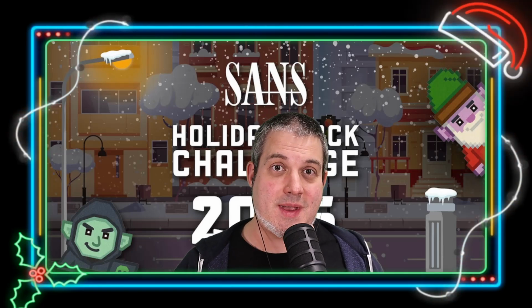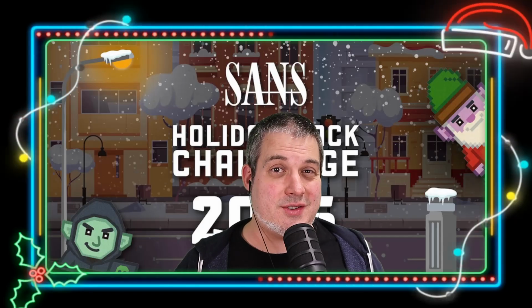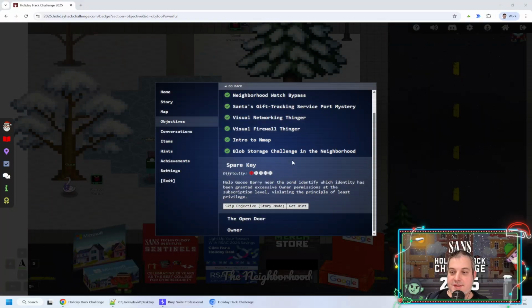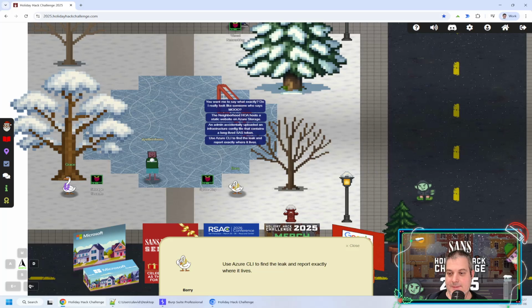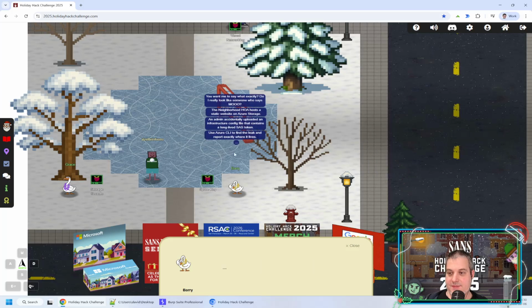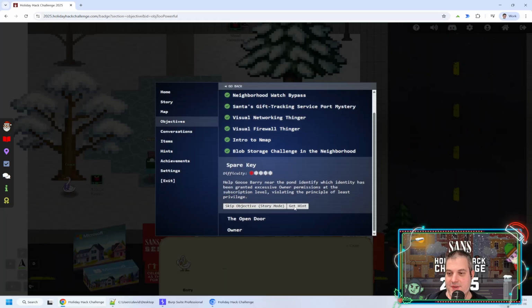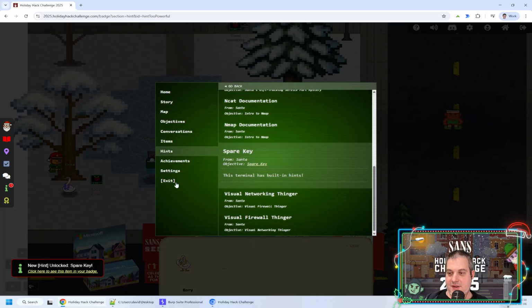This one is called Spare Key, and this is the sort of continuation of the previous one. So this challenge is very similar to the previous one. It is actually involving storage accounts, and we need to talk to Gooseberry, who's right over next to Grace. So I'm just going to get the conversation here. And this challenge is also a terminal challenge, similar to the previous one. So the hints are built in.